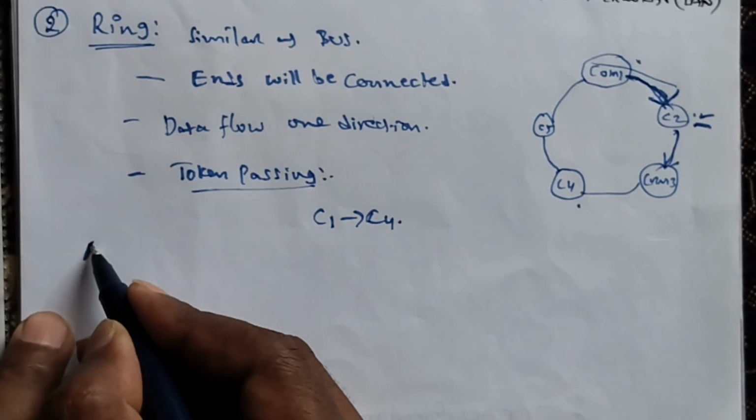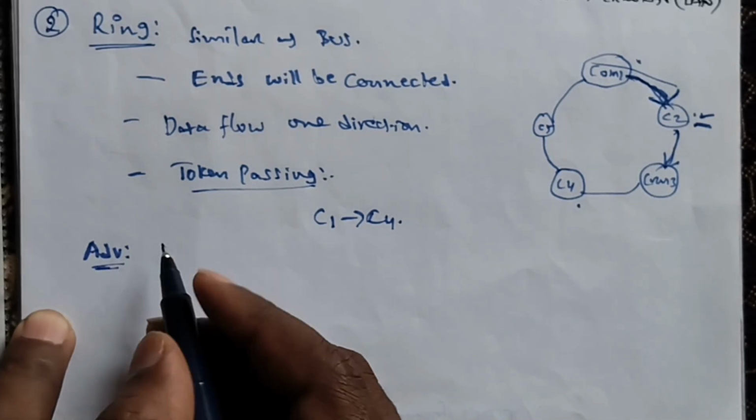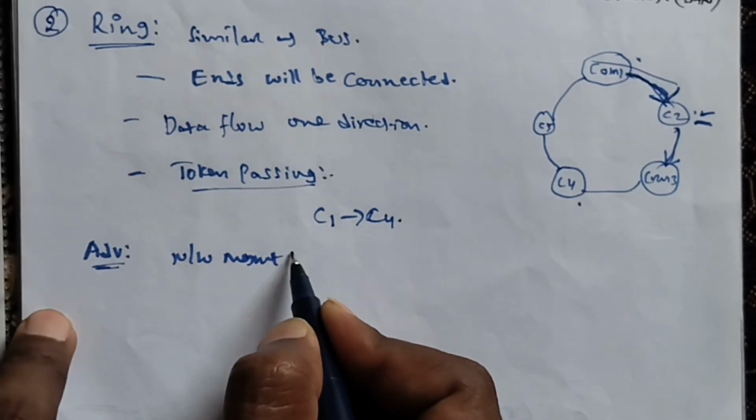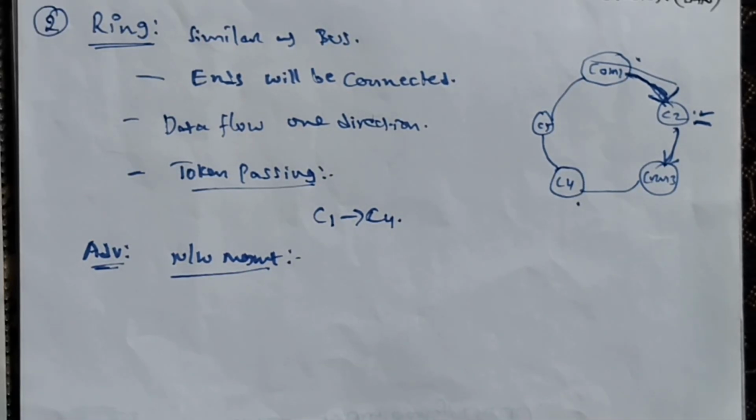What are the advantages of a ring topology? The advantage of a ring topology is network management. Okay, what is the meaning of network management? Network management means devices can be removed from the network without bringing the network down. If any system fails, then that particular system will automatically be removed. Why? Because if any system fails, it will stop the transmission of data. So the failed system will immediately be removed from the network.